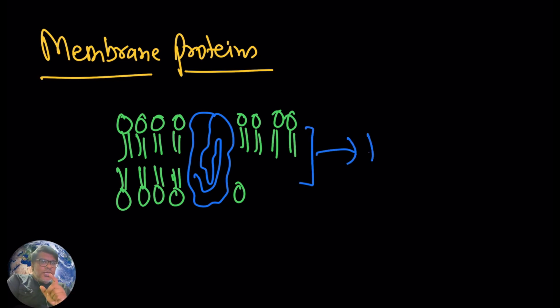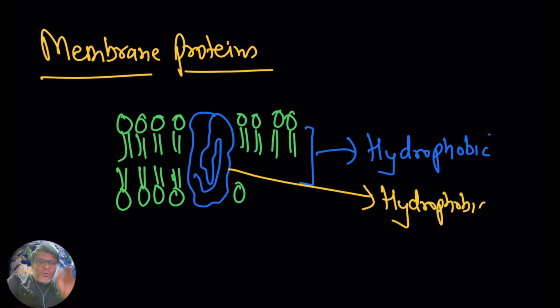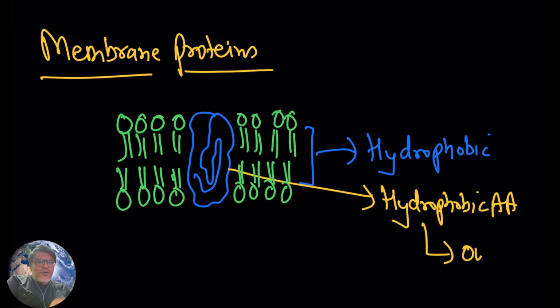These tails are hydrophobic, and like attracts like. So in membrane proteins, the hydrophobic amino acids will be present outside, not inside, because the outer environment is hydrophobic. The situation is the reverse of cytosolic proteins, and the hydrophilic amino acids will be present inside.